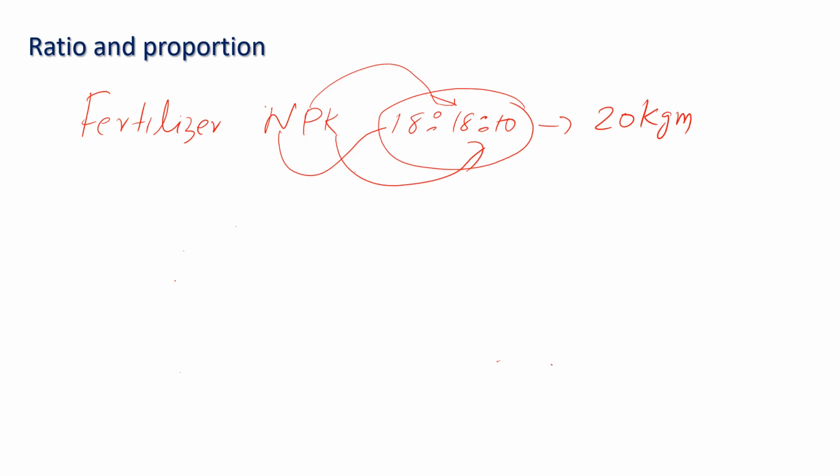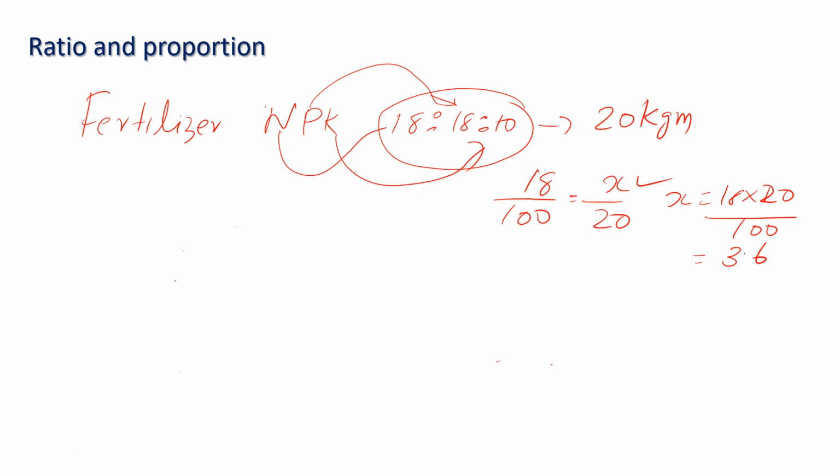If you take one whole as 100, we can express it as 18 upon 100. If the whole is 100 here, then x out of 20. How much out of 20? We have to calculate it. We can simply calculate x is equal to 18 into 20 upon 100, which is equal to 3.6. That means nitrogen will be 3.6 if it is in kilograms. Phosphorus 18 दिया है, so phosphorus also will be 18:10.